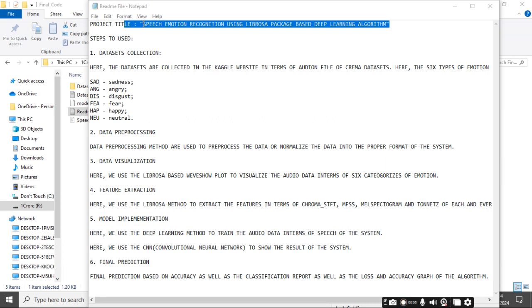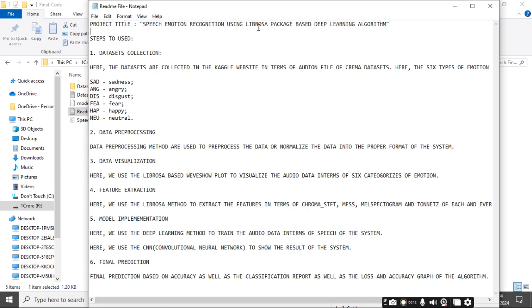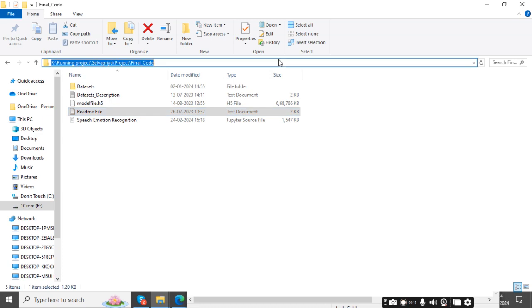This project is speech emotion recognition using a Librosa package-based deep learning algorithm. Now I am showing the running process of this project. First, copy our file path